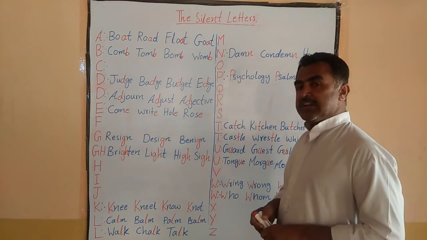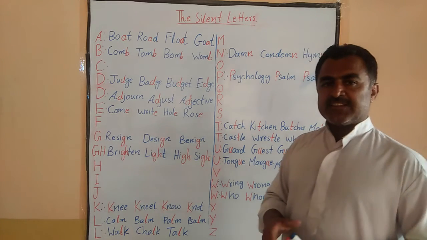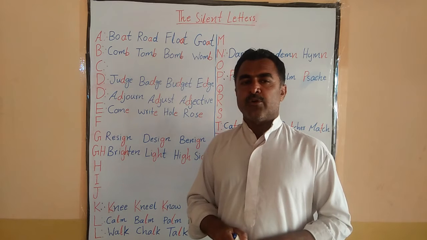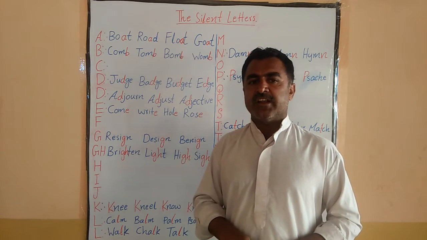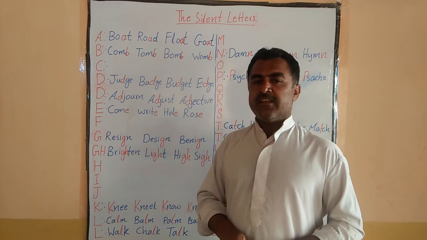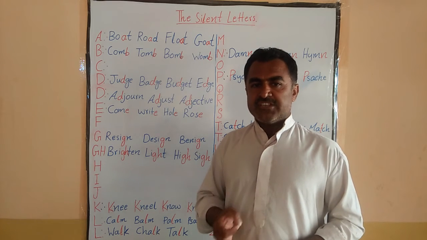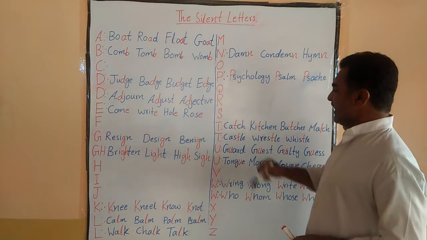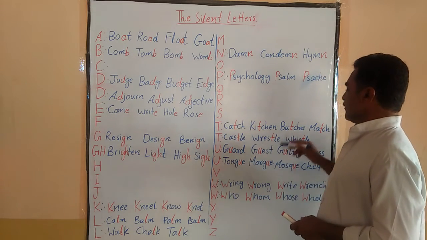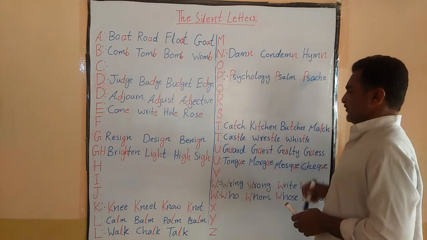Now, if we talk about T, so remember this, whether it is the beginning of the word, the middle of the word, or the end of the word, before CH, the T is silent, okay, like catch, kitchen, butcher, match.